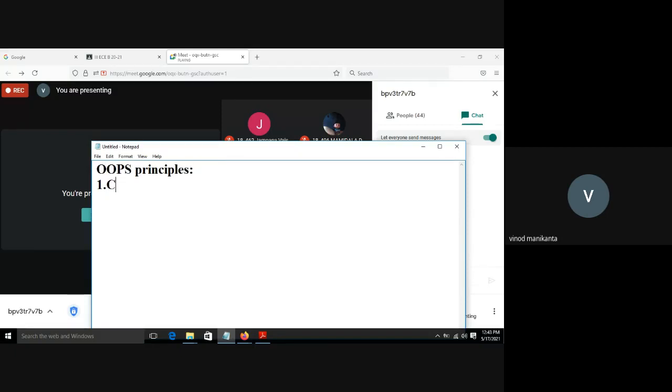First principle is class. Second principle is object. Third principle is encapsulation. Fourth principle is inheritance. Fifth principle is polymorphism. These five are the most important principles of the Java programming language. By using these principles, Java coding is developed. Java syntax follows these principles.